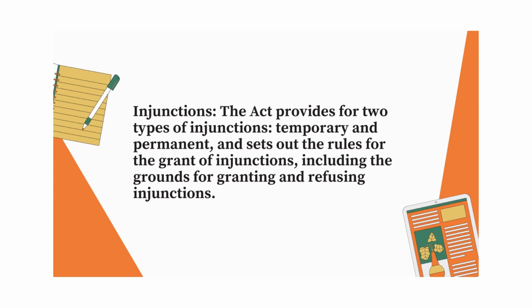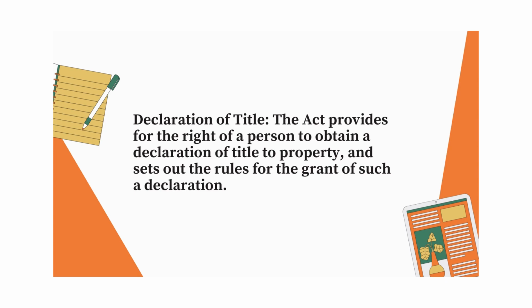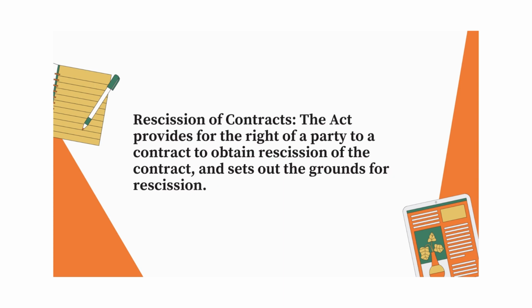Injunctions. The Act provides for two types of injunctions, temporary and permanent, and sets out the rules for the grant of injunctions, including the grounds for granting and refusing injunctions. Declaration of a title. The Act provides for the right of a person to obtain a declaration of a title to property and sets out the rules for the grant of such a declaration.